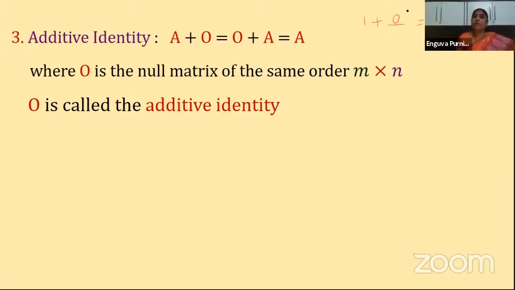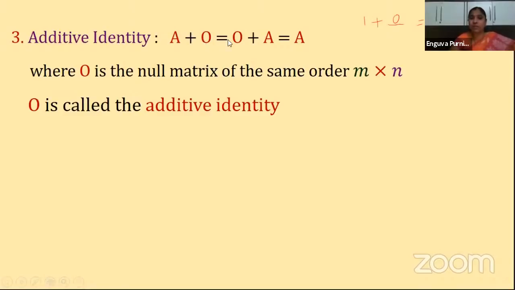Similarly, when you're talking about matrices, what is our 0 here? It is nothing but the 0 matrix. To any matrix, if you add a 0 matrix of the same order, you get the same matrix. Whenever we say adding, it is understood that both are of the same order. They can be any ordered matrix, a square matrix or a rectangular matrix, but the 0 matrix should also be of the same order as A. Clear?